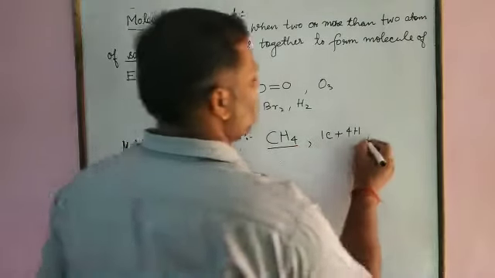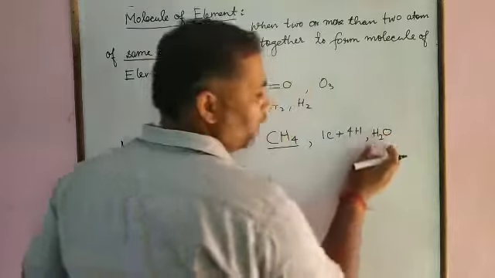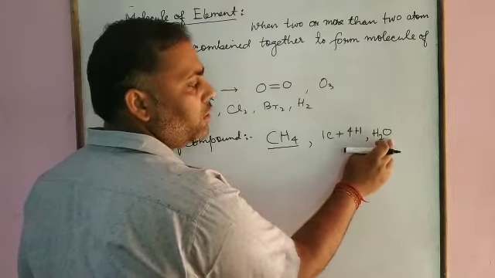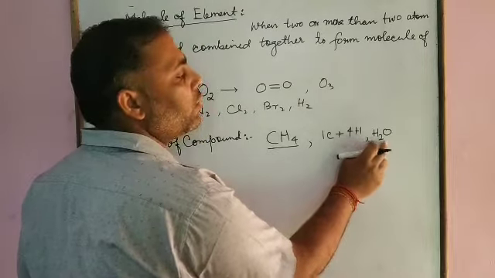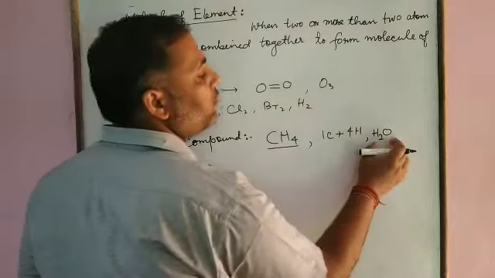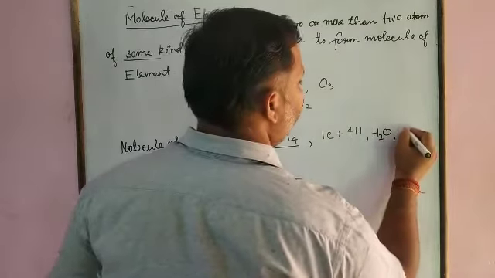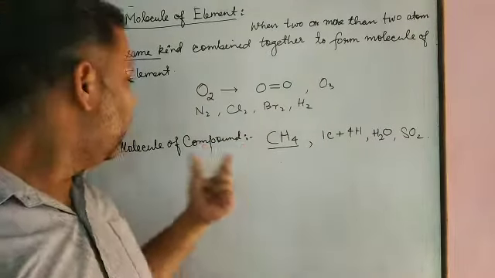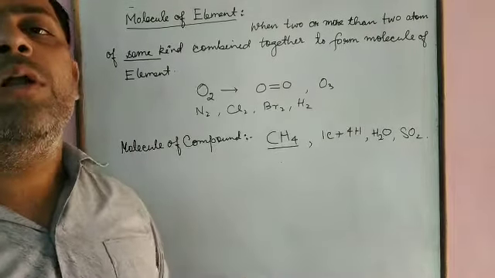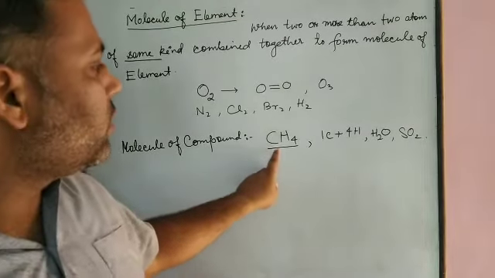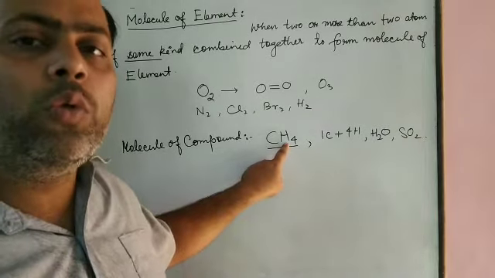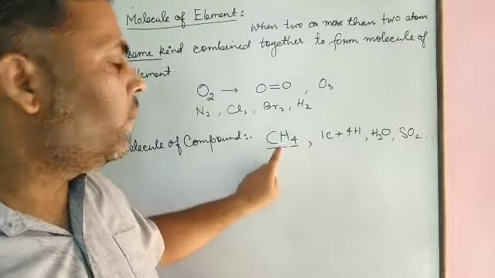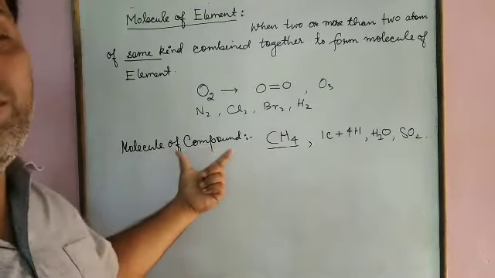To the next one, if we discuss H2O, water, it consists of two types of element, hydrogen and oxygen. It consists of 2 atoms of hydrogen and 1 atom of oxygen. Therefore, it is also termed a molecule of a compound. For example, SO2. How will we define a molecule of a compound? A molecule of a compound consists of 2 or more than 2 types of atom. When they undergo chemical combination, they form a molecule of a compound.